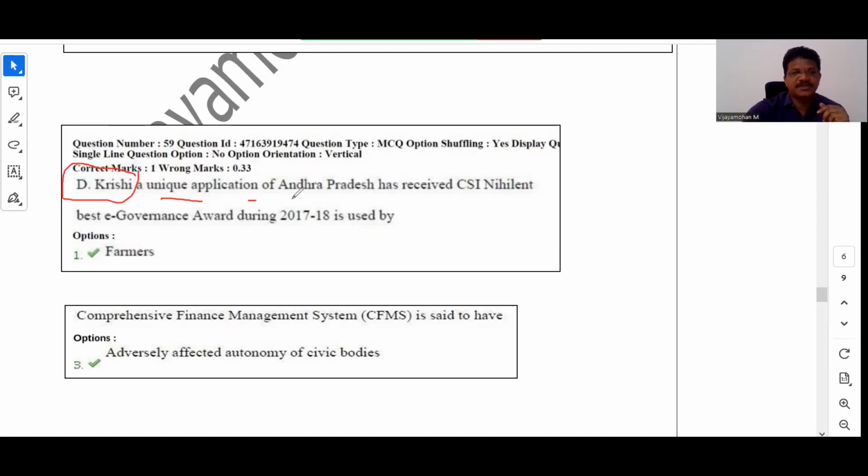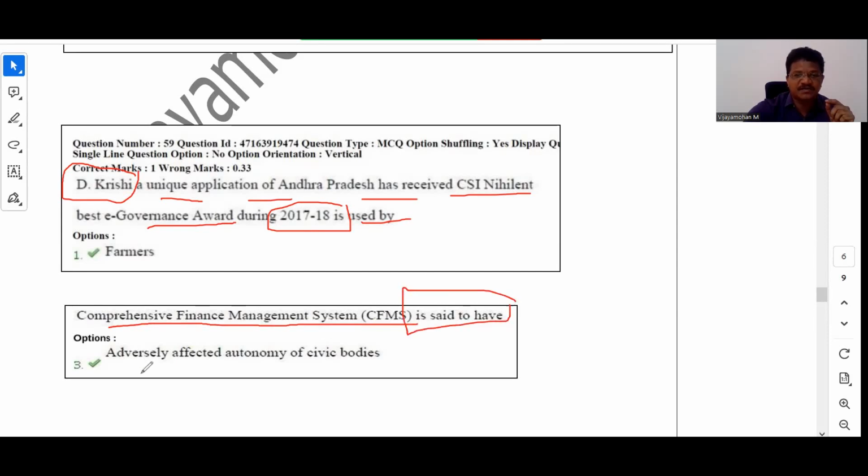D-Krishi, a unique application of Andhra Pradesh, has received CSI Nihilist Best E-Governance Award during 17-18, is used by who are the beneficiaries? It is not focusing on features, it is focusing on who are the beneficiaries of this particular application.